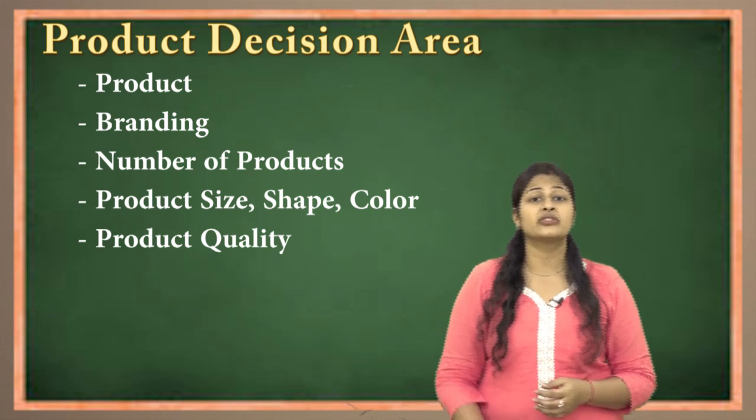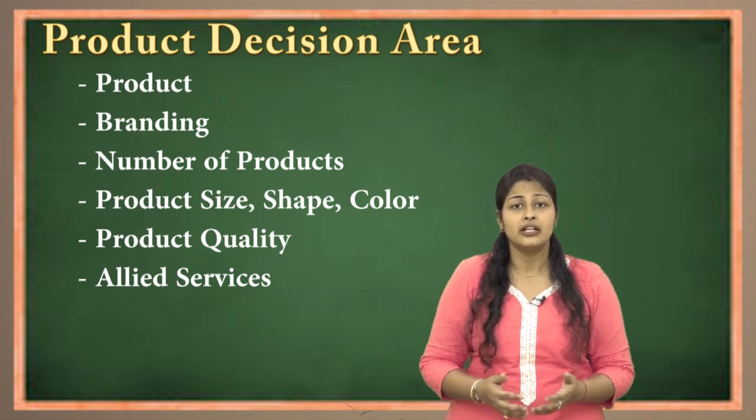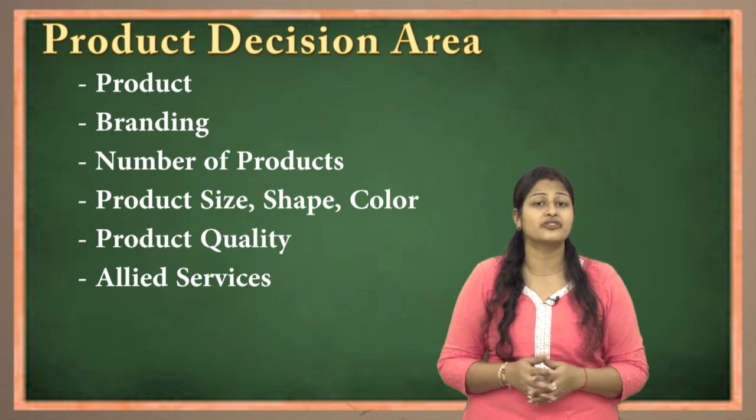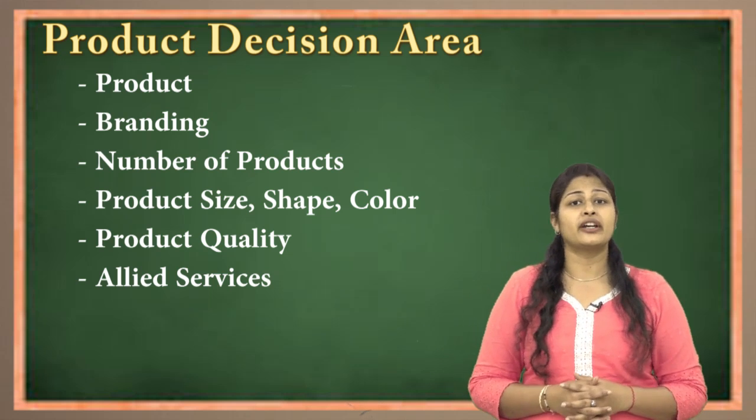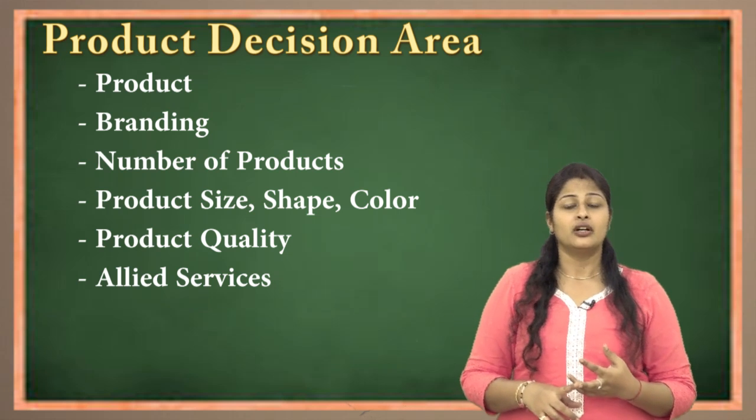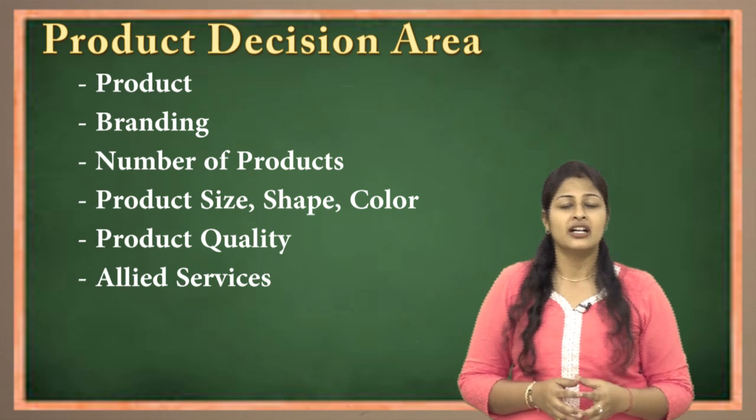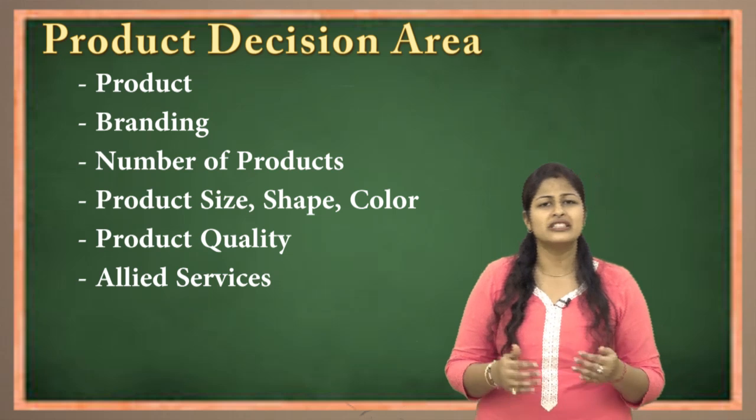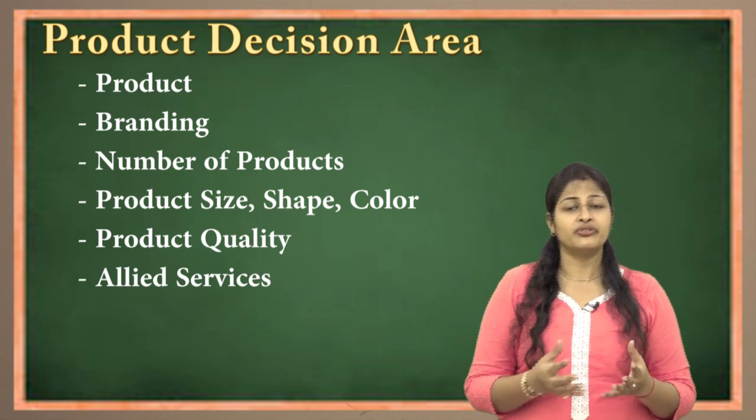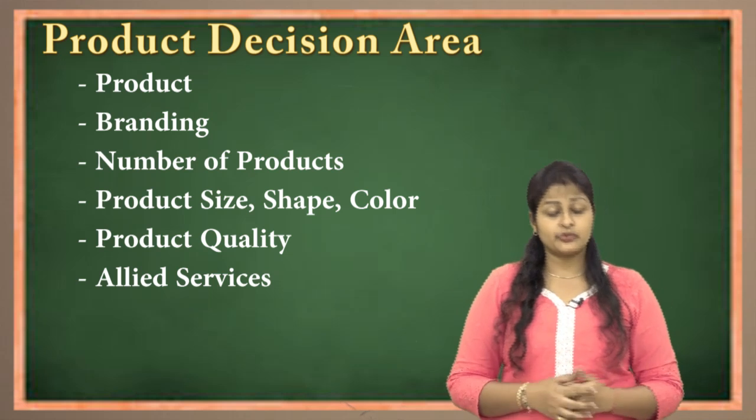Next comes allied services. What do you mean by allied services? Not only am I offering the product, but along with the product certain extra services, which we call after sales services. For example, when you buy any electronic item, they provide you free demonstration and installation. These are known as after sales services. And when you purchase a car, some 3 services are given for free. These are known as allied services, which the manufacturer plans to offer to the customer in order to attract and retain customers.